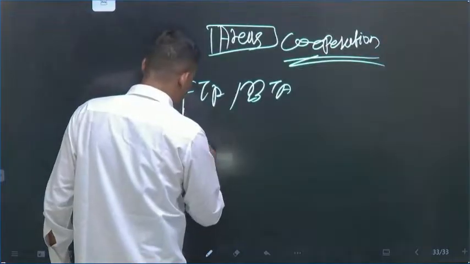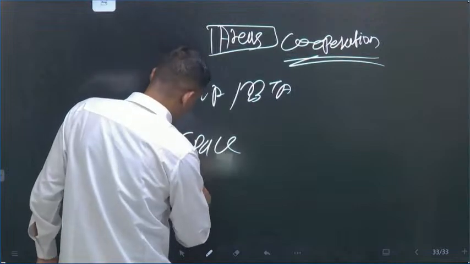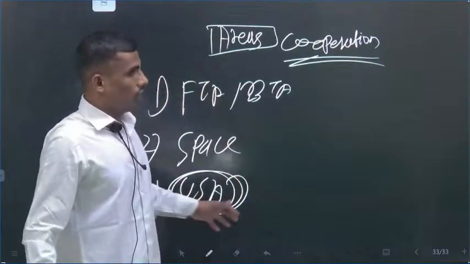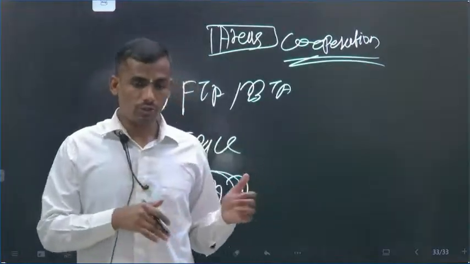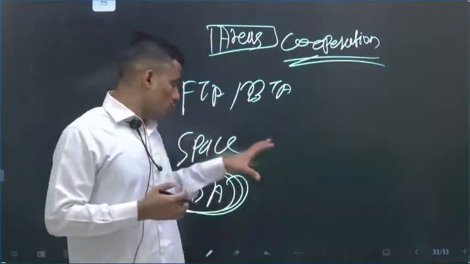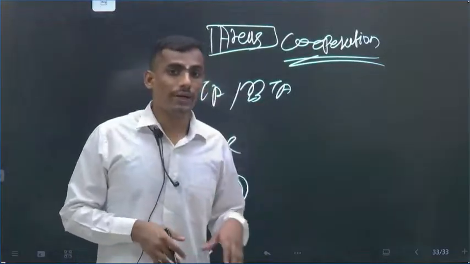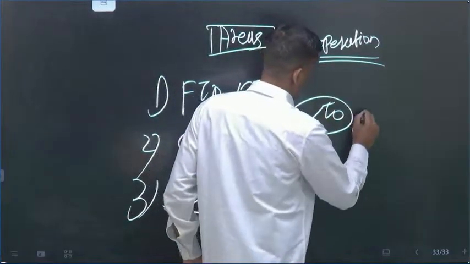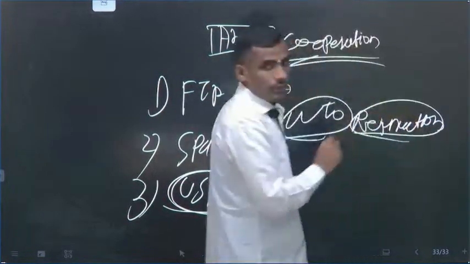Then the space sector, and most importantly, the retreat of the USA, because this is the major player which till now, and even today, is shaping global politics. But because of Donald Trump, the US is retreating from the international forum. So what India and the EU can do is rejuvenate the WTO. They can do this WTO rejuvenation.